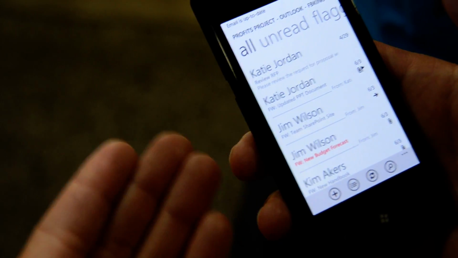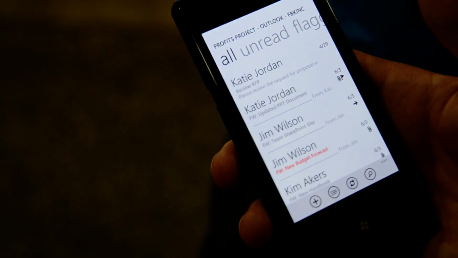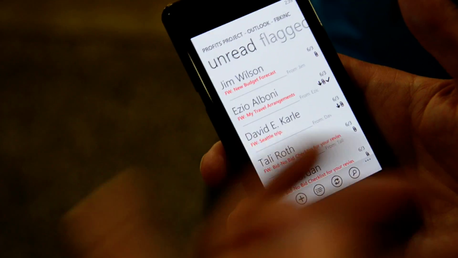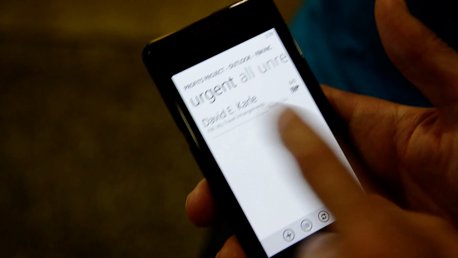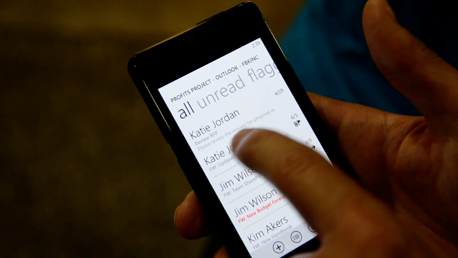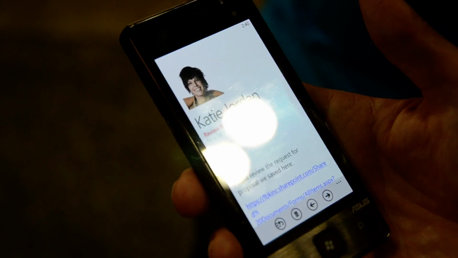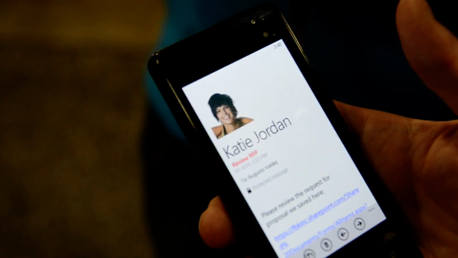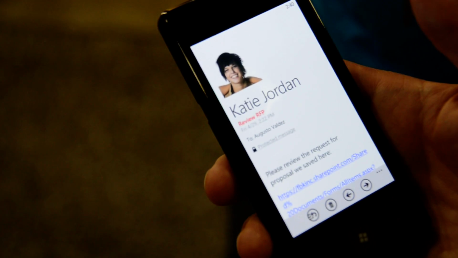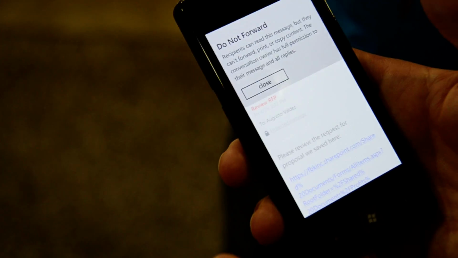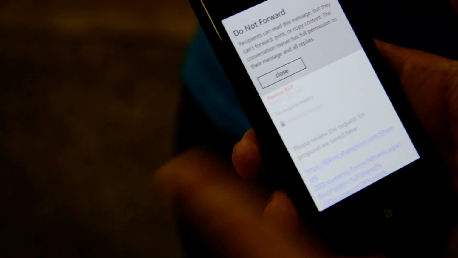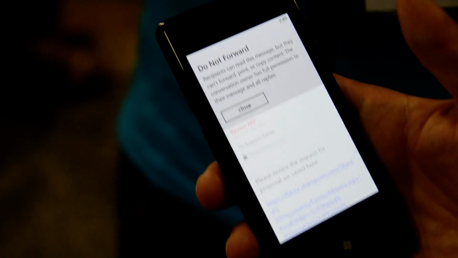So now this view is actually the view of that folder, it's not the view of my full inbox. So now I can swipe again, I can do it on red, flag, urgent, the same things. And some things that we have added is that, for example, this email from Katie is rights protected, because I don't want this email to be sent to somebody else outside the organization. So I have done rights protection to allow people to read this email and reply, but not be able to forward this email to somebody else outside the organization.